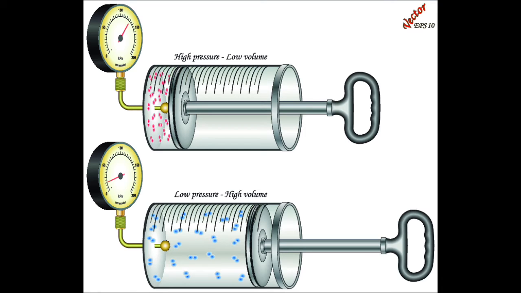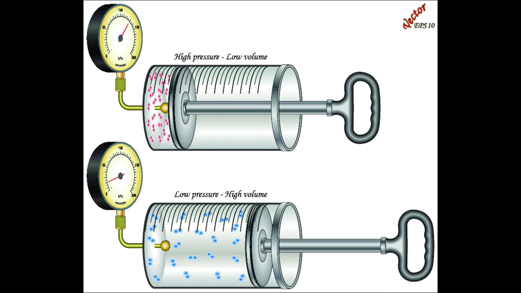However, if we look at the side of each container, we have a device which is called the manometer. The manometer is a pressure device. It's a device which is used to measure the pressure of gas. Now, in a similar manner to the previous schematic that we have seen before, each container is equipped with a movable piston. So that piston is free to move back and forth without encountering any resistance from the walls of that container. Let's start with the container down below. We can clearly see that air molecules are pushing the piston forward until they occupy the volume that they should be occupying under normal conditions.